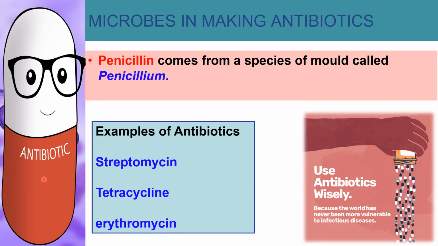And one more thing we have to keep in mind while using antibiotics is that we have to use antibiotics wisely. What does it mean? It means that antibiotics can be used only when they are prescribed by doctors. And even when prescribed by doctors, we have to complete the full course of antibiotics, and we should not take them either in overdose or in a lesser amount than prescribed. Because if we take antibiotics unnecessarily, they may kill even the healthy bacteria found inside our body.